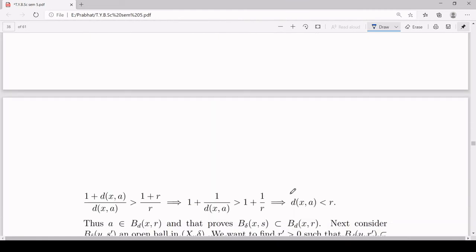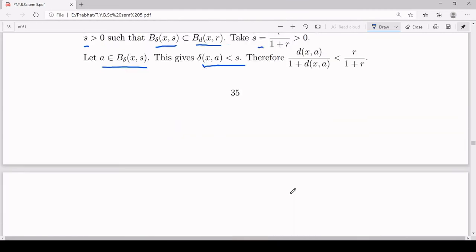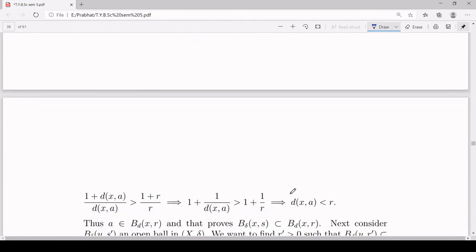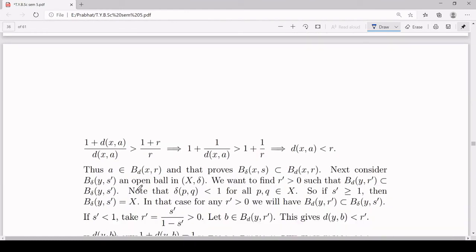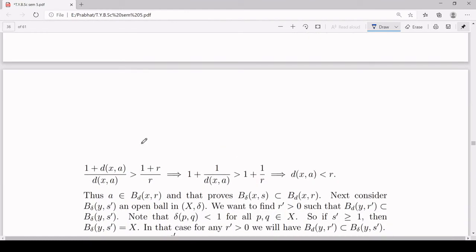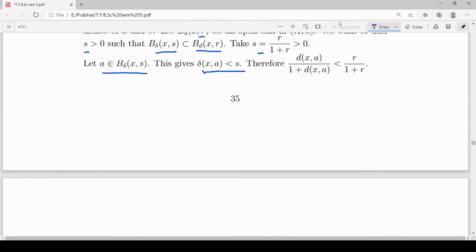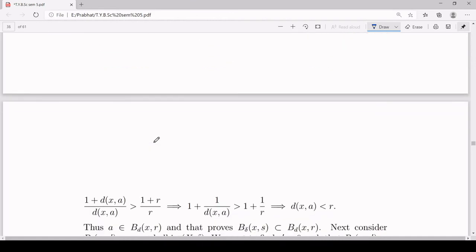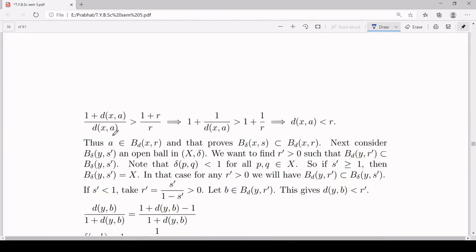What will it give you further? If you take the reciprocal, 1 plus d(x,a) upon d(x,a) is greater than 1 plus r upon r. That is what I have written.